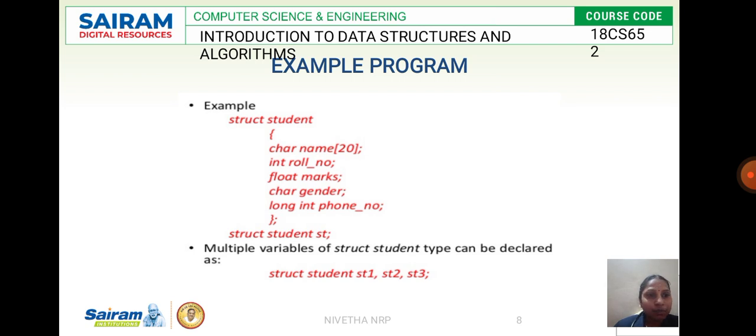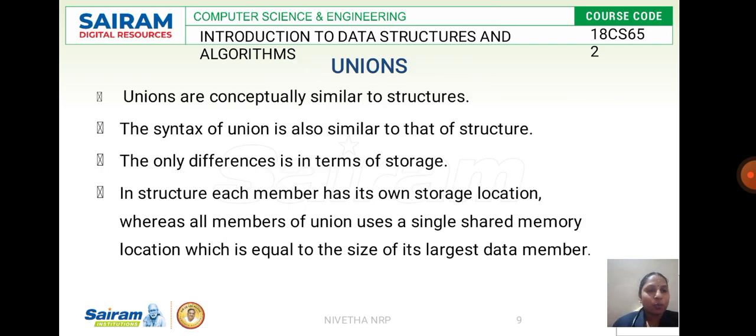You can use multiple variables in a structure, where you can define them with the tag and multiple names. Here, struct student st1, st2, st3. Okay, this is all about structure. Next we'll go with unions.